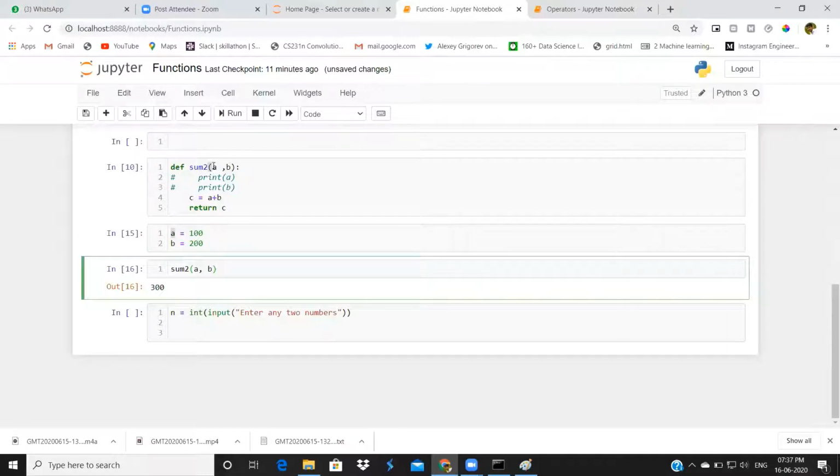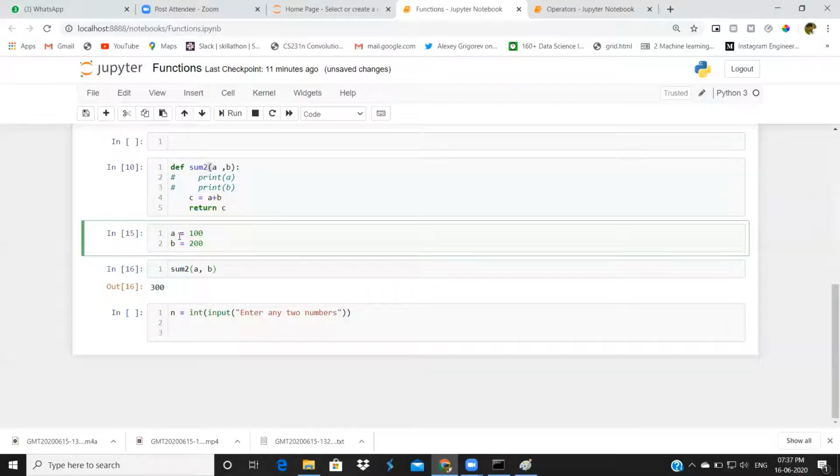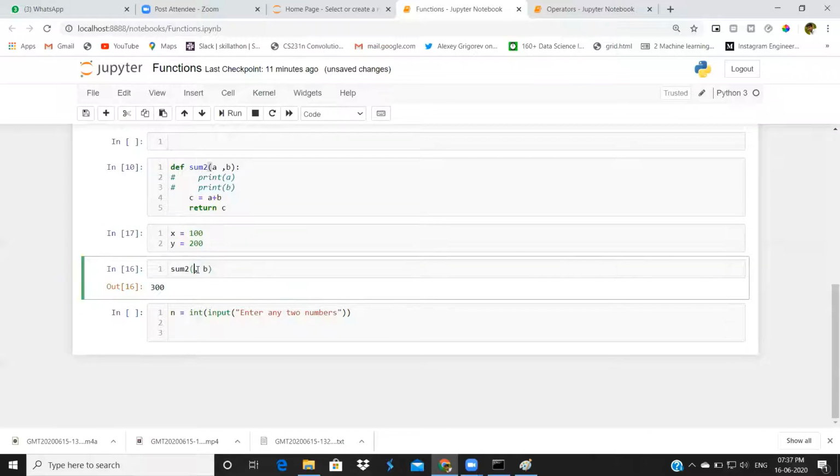These arguments are directly assigned to the parameters. Suppose we give here x. You may get confused because I gave a, b there. I don't want to confuse you, so x comma y. Now here I will give x comma y. x and y are different variables. These x and y are not related to my function. At any cost, they are not related to the sum2 function. I am just calling the sum2 function with x comma y as arguments. Then x will be assigned to a, y will be assigned to b. These are called positional arguments.